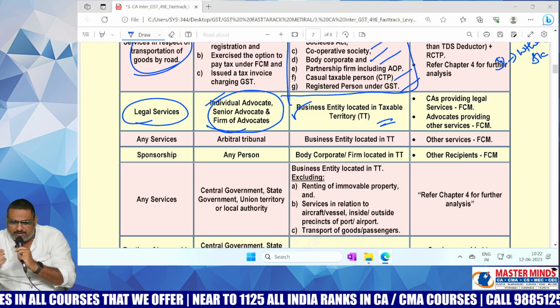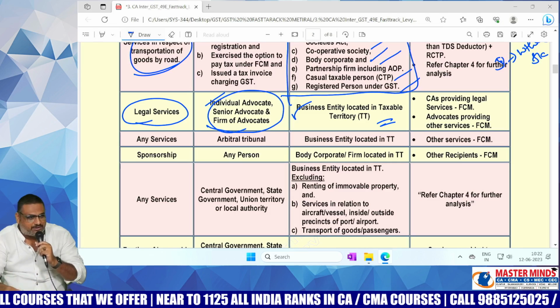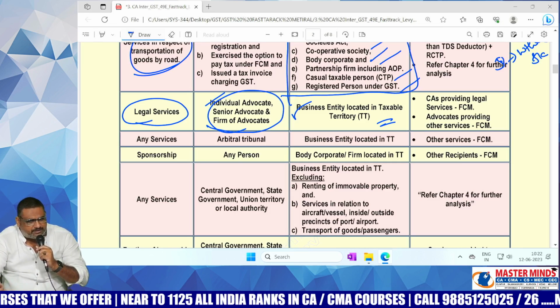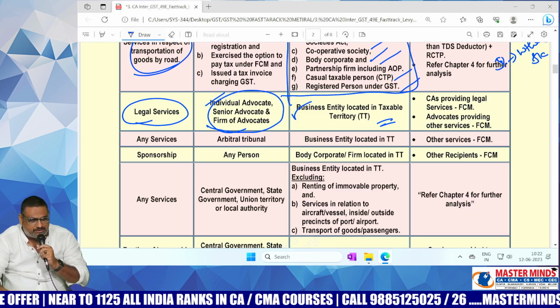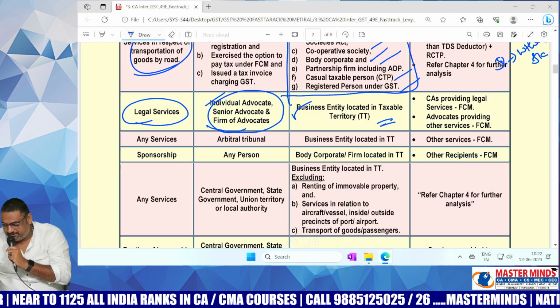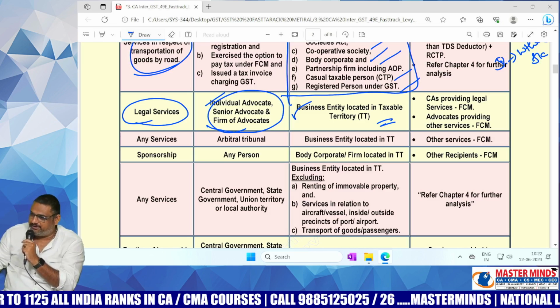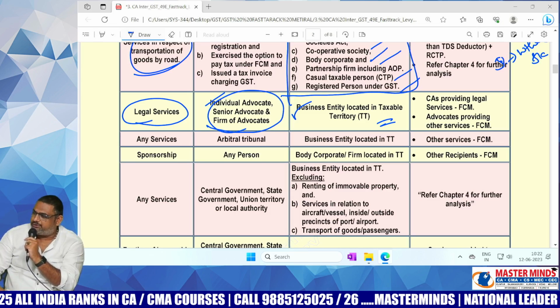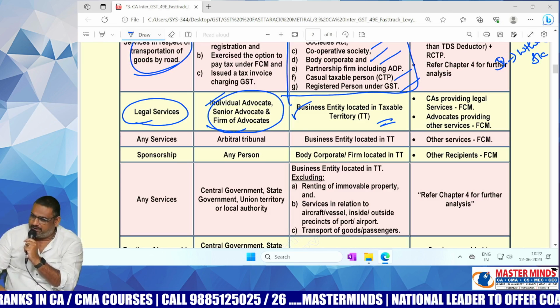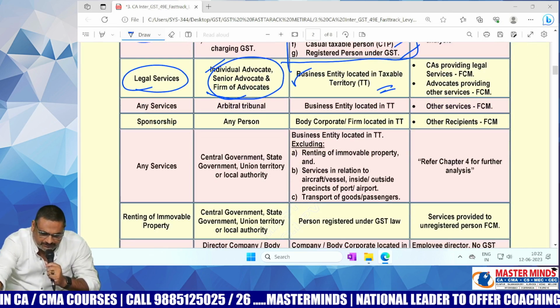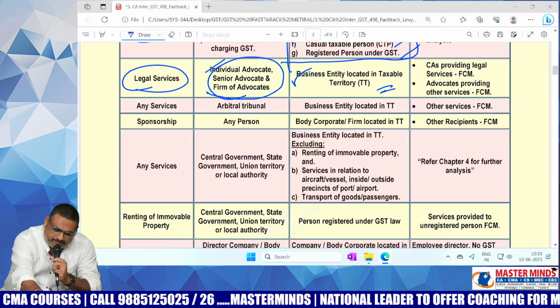Okay. But if at all CS providing any legal service, in that case FCM applicable, RCM applicable? FCM. Because CS are not notified under here. Only lawyers are notified under RCM. If the CS are providing any legal service, FCM or RCM? Definitely FCM.